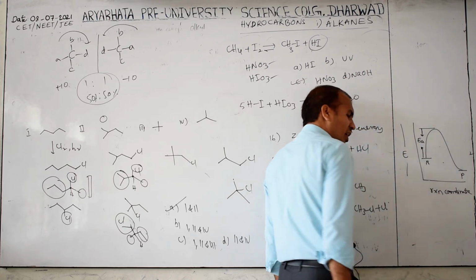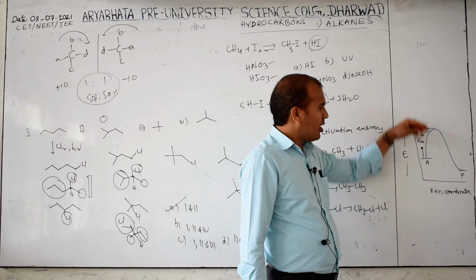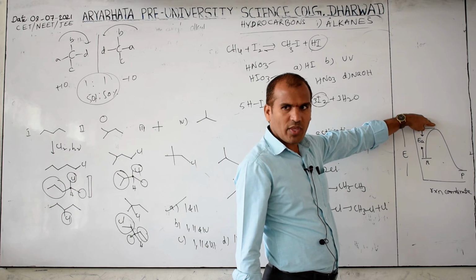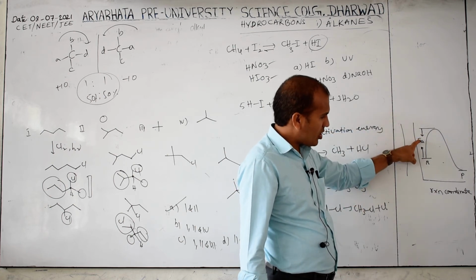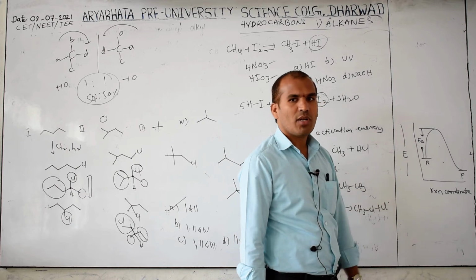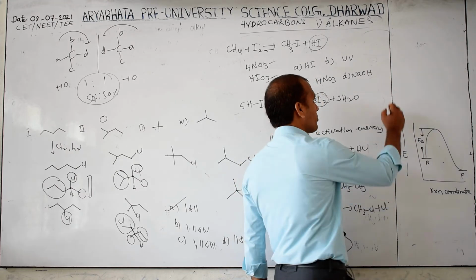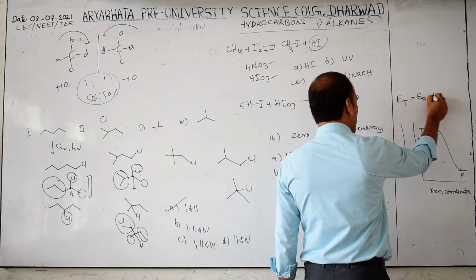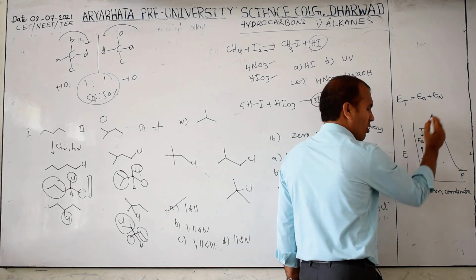This is denoted by EA: E means energy, A means activation. This is called threshold energy. Threshold energy means activation energy plus normal energy. So E threshold is equal to E activation plus E normal, because this is the final point now.